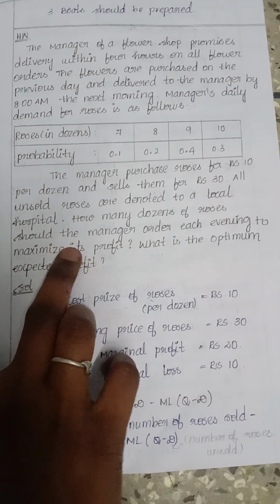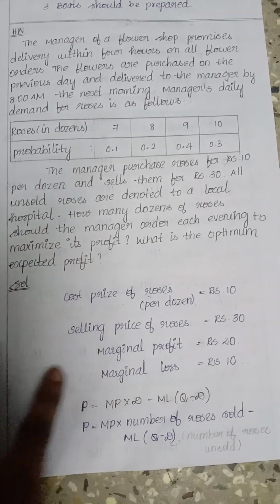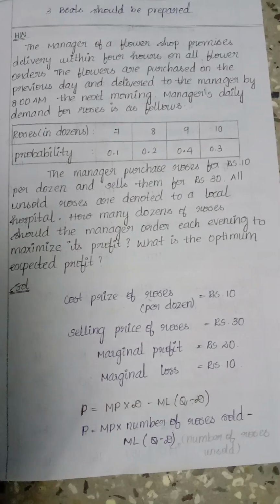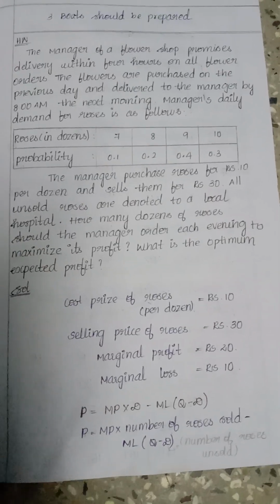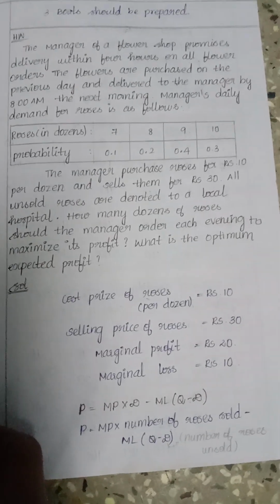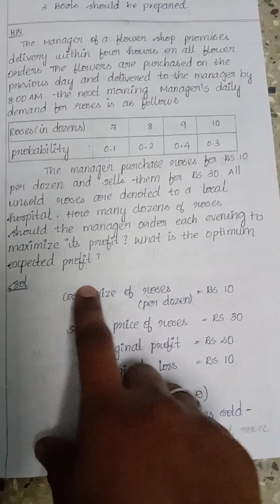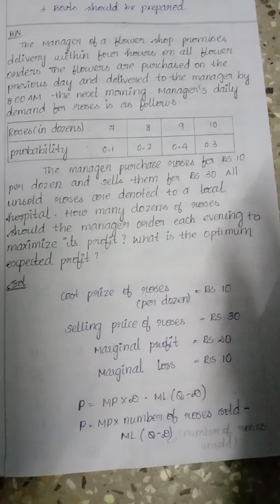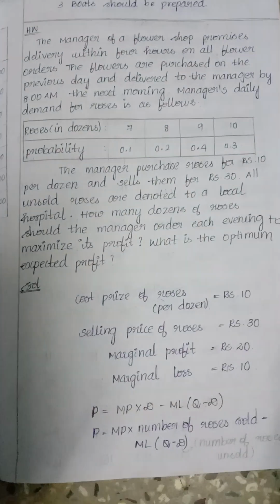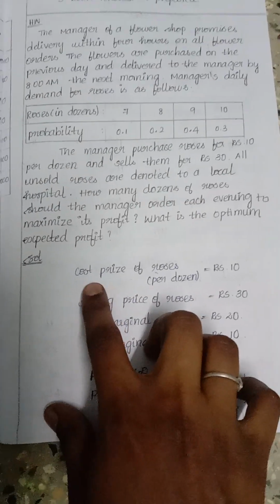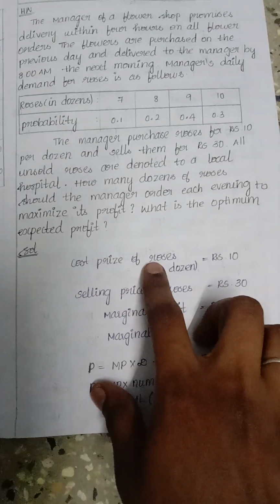How many dozens of roses should the manager order each evening to maximize his profit? The question is asking for the maximum profit for that manager. So what is the optimum expected profit, the expected profit with these probabilities? So we have to solve this question. Hope you all understand. Now the solution.